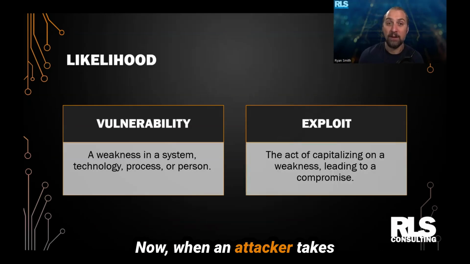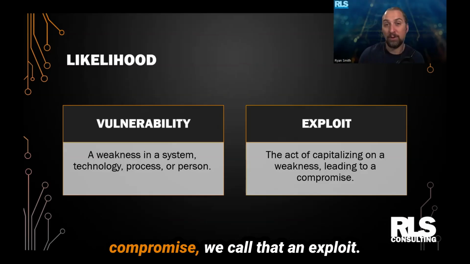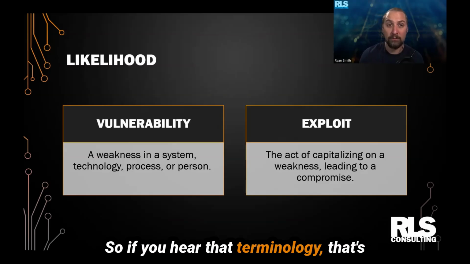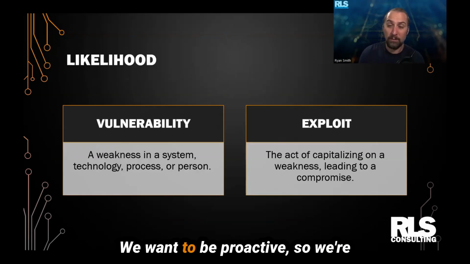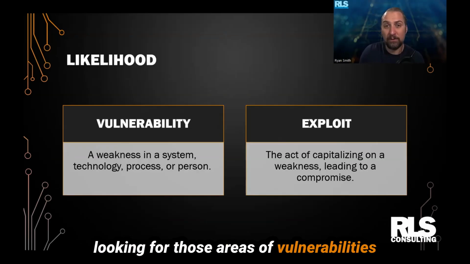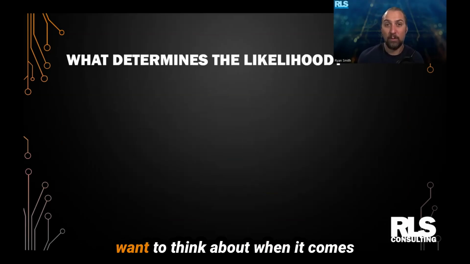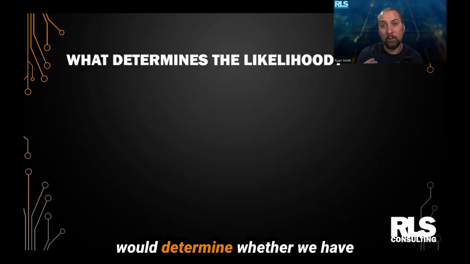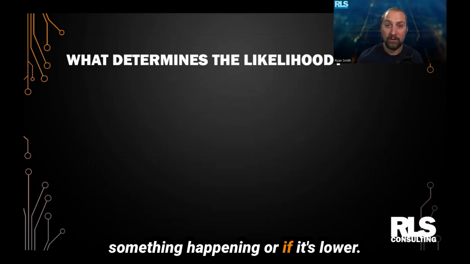Now, when an attacker takes advantage of one of those weaknesses and it leads them to a compromise, we call that an exploit. So if you hear that terminology, that's what we're thinking about here, and that's what we're watching out for. We want to be proactive, so we're looking for those areas of vulnerabilities that could become exploited. So there are a few things that we want to think about when it comes to likelihood factors that really would determine whether we have a high likelihood or probability of something happening or if it's lower.